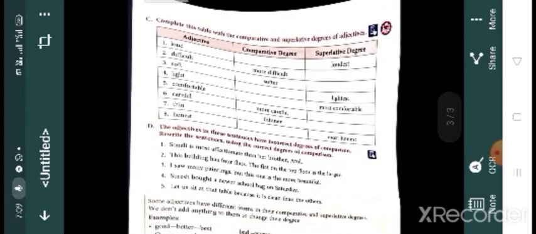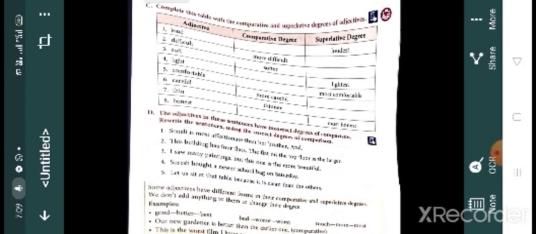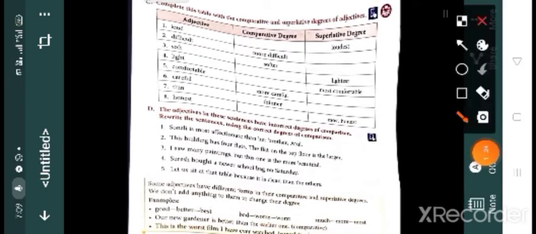So one exercise is given there. Complete this table with the comparative and superlative form of the adjectives. Okay. Loud, louder. Loud is a short adjective, so we can add er at the end. Louder, loudest.